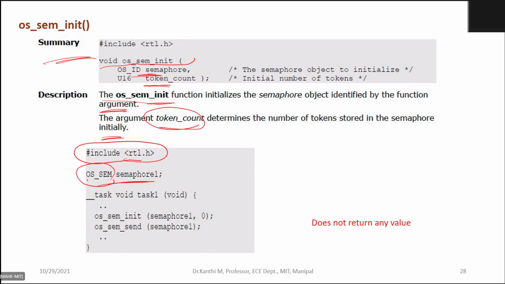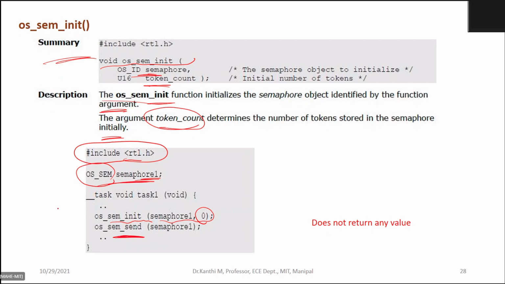You need to have OS_sem, the semaphore ID semaphore 1, and here in task 1 you have initialization of the semaphore with some value. Then I have OS_sem send.